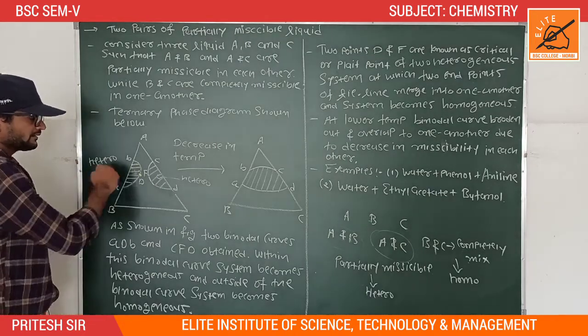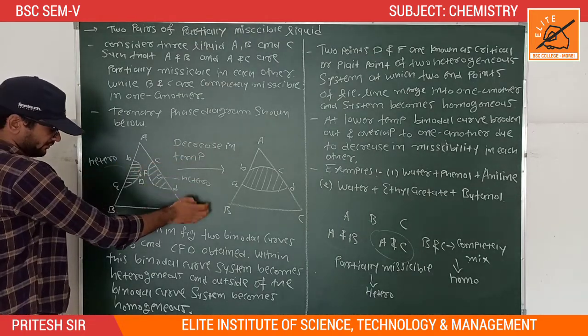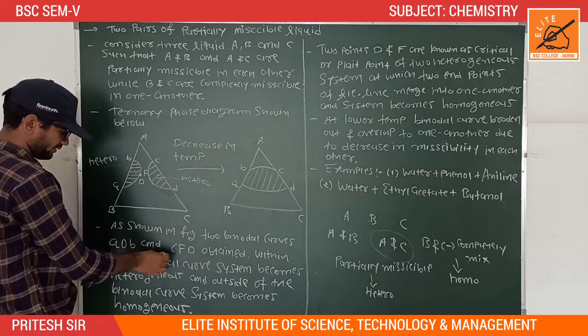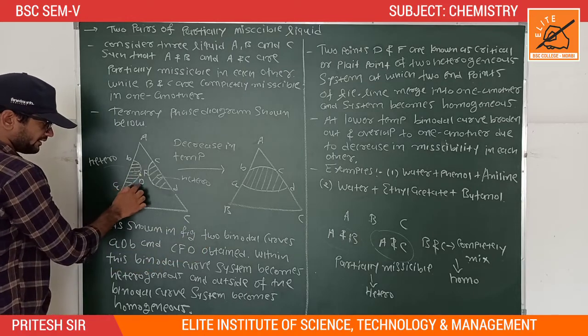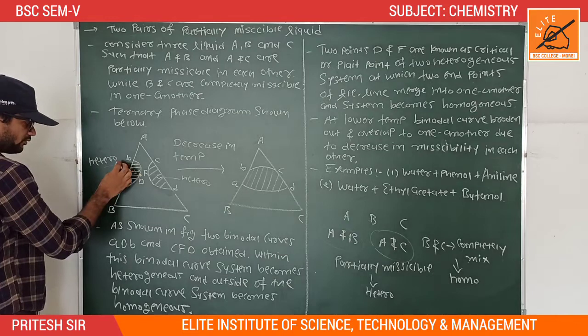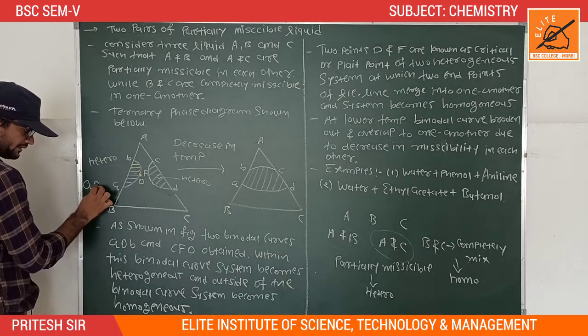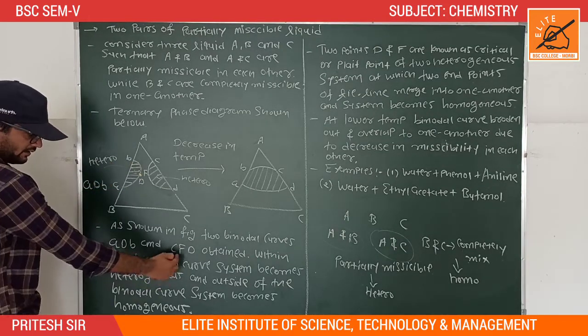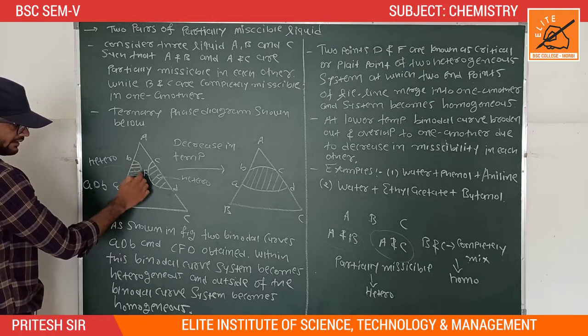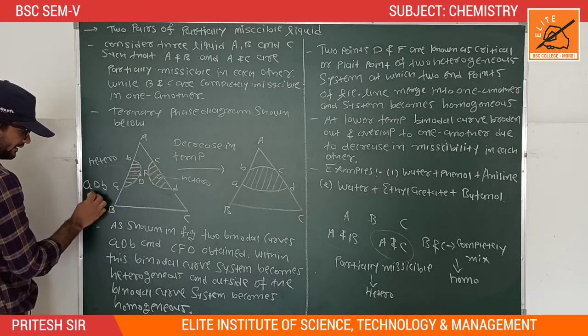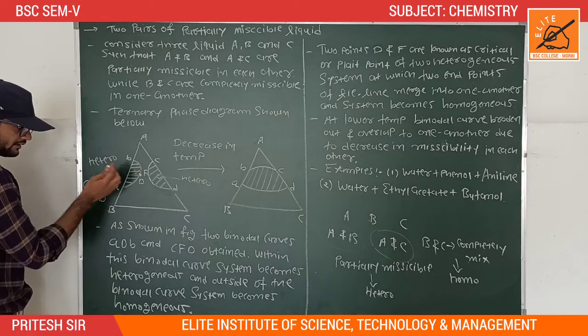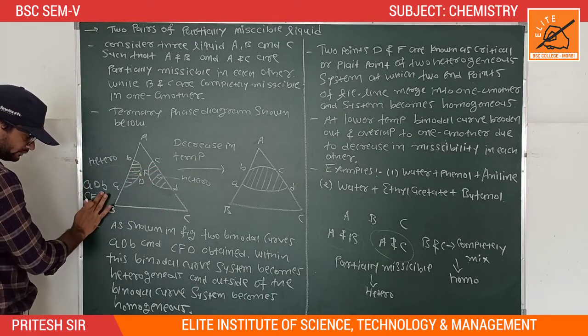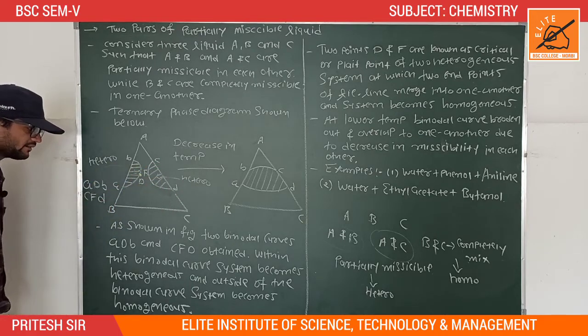Now the ternary phase diagram is shown as below. As shown in figure 2, the first binodal curve is a, D, b, that is A, D, B, and the second one is c, F, d, that is C, F, D. Two binodal curves are given.